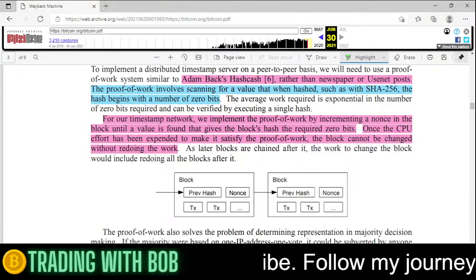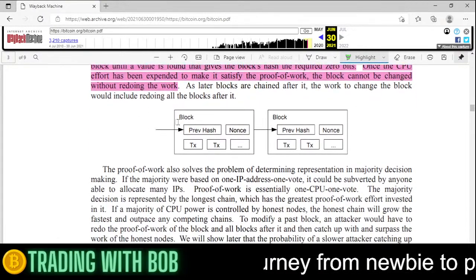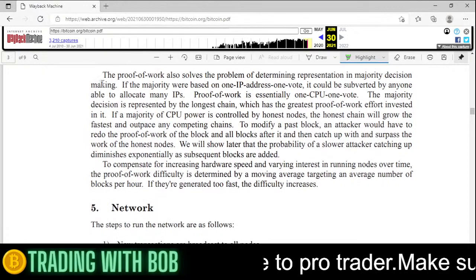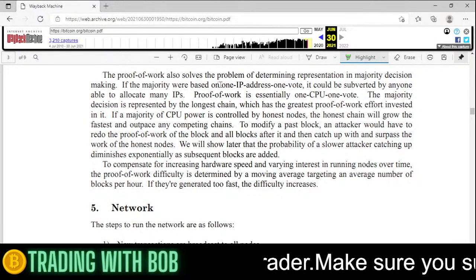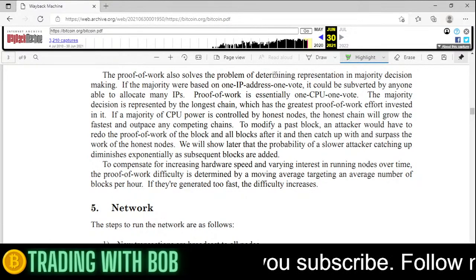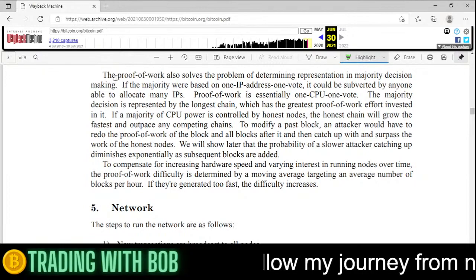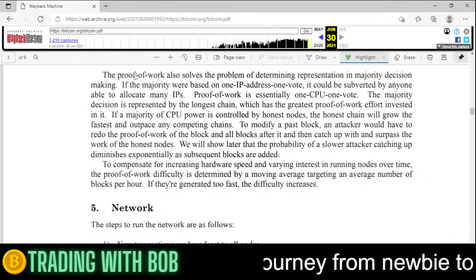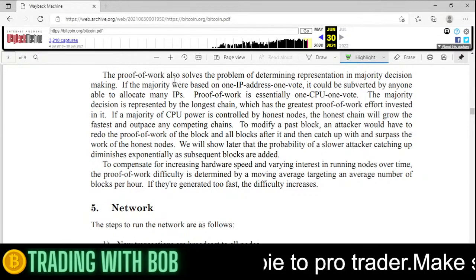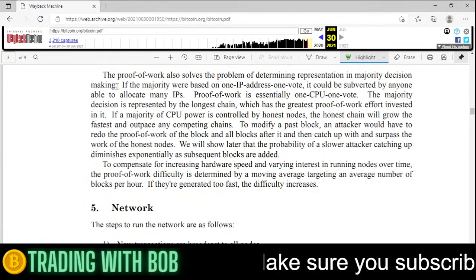Okay, so let me go back. After you change it, the block pre-hash, nonce, there'll be a pre-hash. The proof of work also solves the problem of determining representation of majority decision. Like I explained earlier, proof of work is decentralized, so it's got different miners all over around the world, so there will be a majority decision.